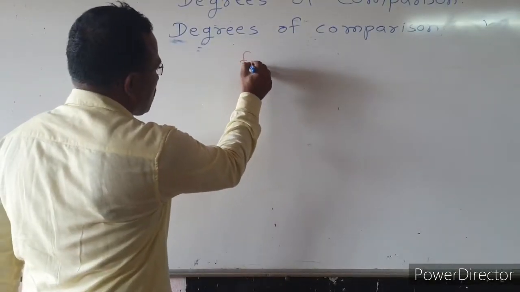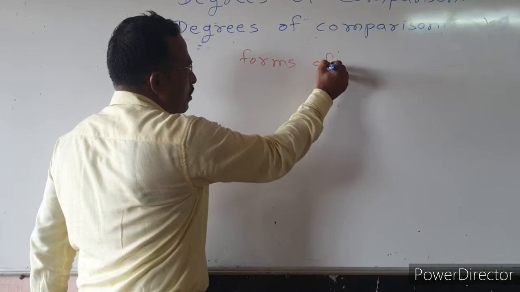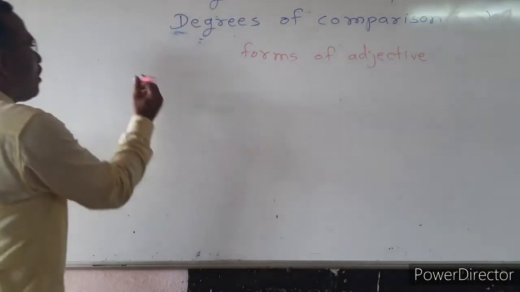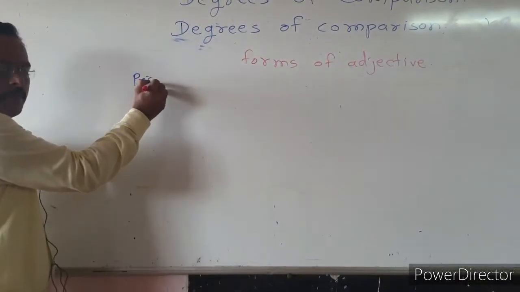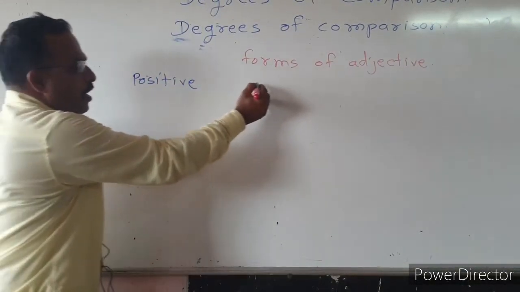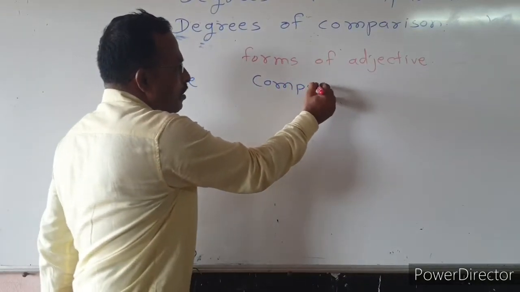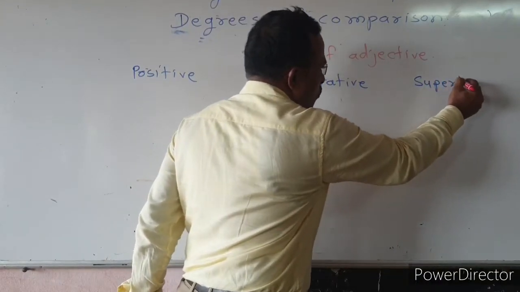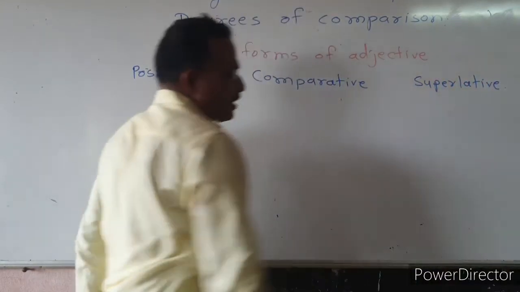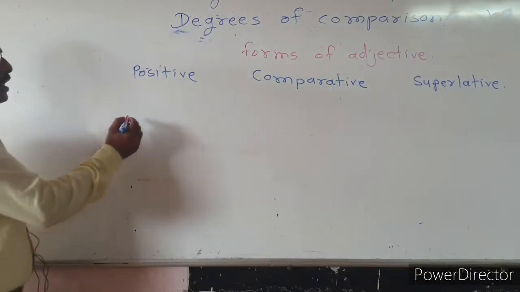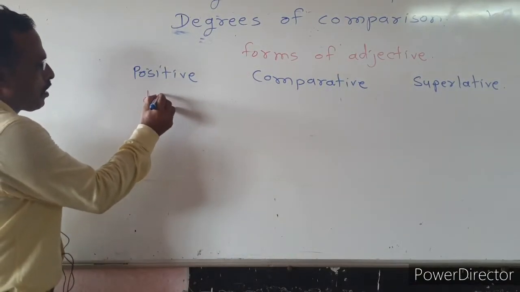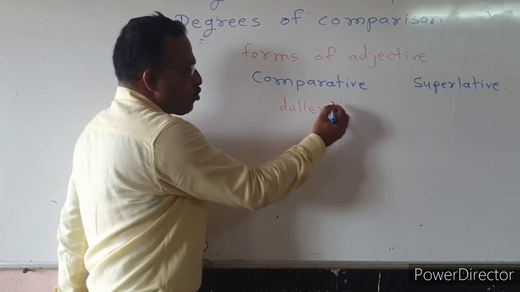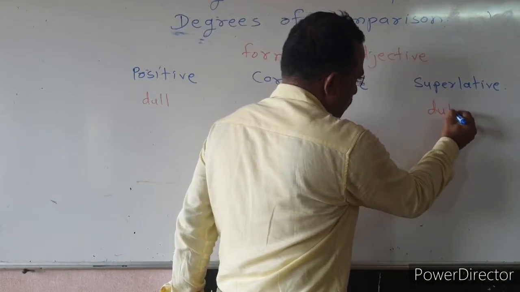Forms of adjective we say that, in positive degree, in comparative degree, or in superlative form we say. For example, we use the adjective dull. In comparative it becomes duller. In superlative it becomes dullest.